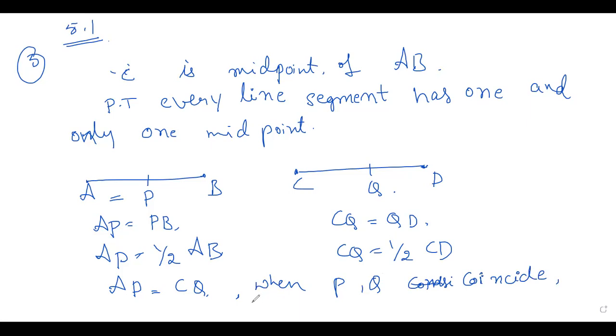Okay, so point P lies on Q. See what they are saying, children? AP is equal to CQ. Notice when P and Q coincide, when P lies on the point Q. See, if these two coincide, for example this is 5 centimeter, this is 5 centimeter, and the two coincide, so where does P come? P lies on Q.